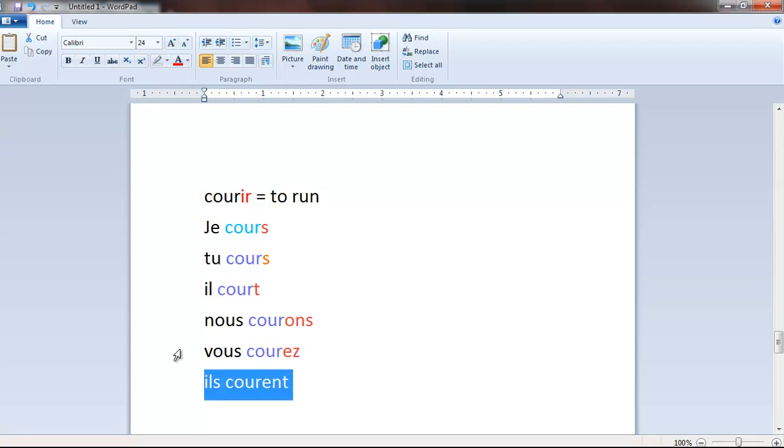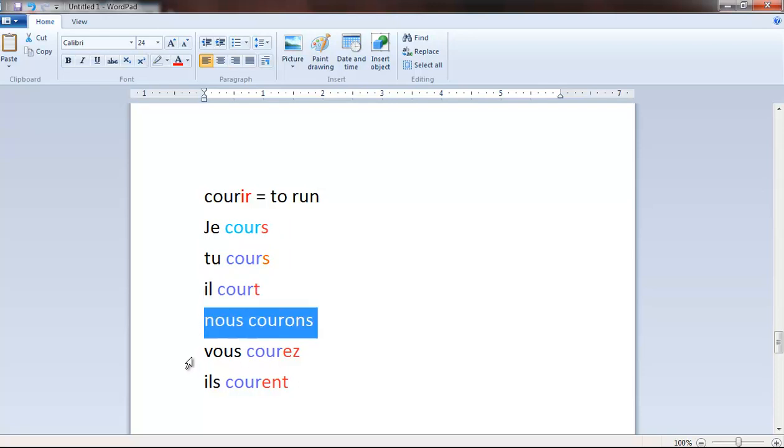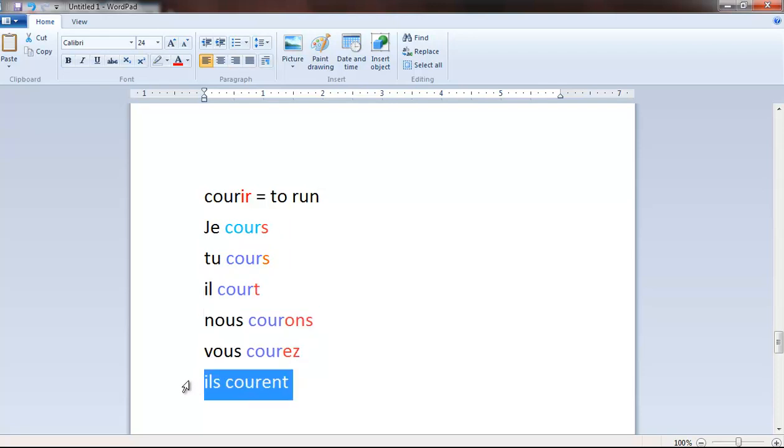Ils courent, they run. Third person plural. So one more time. Je cours, tu cours, il court, same pronunciation. Nous courons, vous courez, ils courent, they run. Okay.